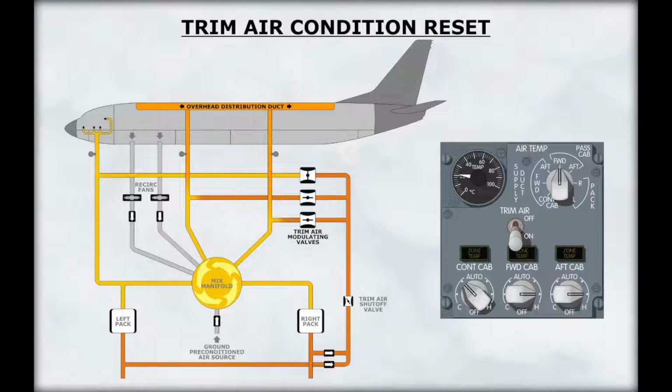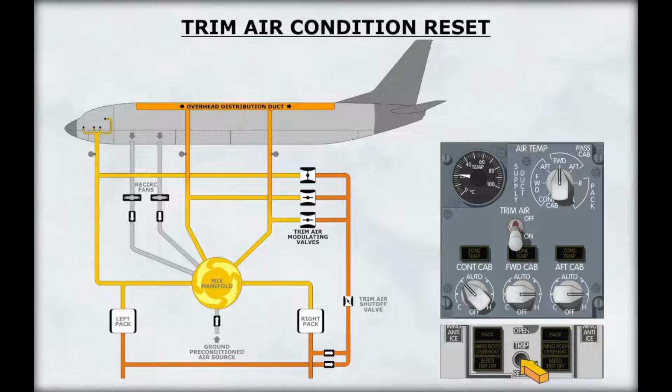In the event of an excessive temperature in a zone's trim air supply duct, the associated trim air modulating valve will close and the amber zone temperature light illuminates. The trim air modulating valve can be reopened after the duct has cooled by pressing the trip reset switch.